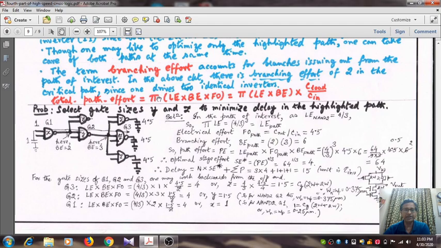This is the path effort, the product of L, B and FO. So having found out the optimal stage effort, you multiply it out with the stage effort and sum up the parasitic terms, so you get the total delay. And after you get that, depending on the value, if you work back from the final output end, you can get to know the individual transistor sizes of the gates.